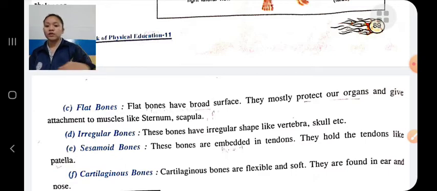Irregular bones means those bones which have an irregular shape, like in the vertebral column and skull. Sesamoid bones are embedded in tendons, that is, fixed in tendons. They hold the tendons, like the patella. And cartilaginous bones are flexible and soft, and they are found in the ear and nose.